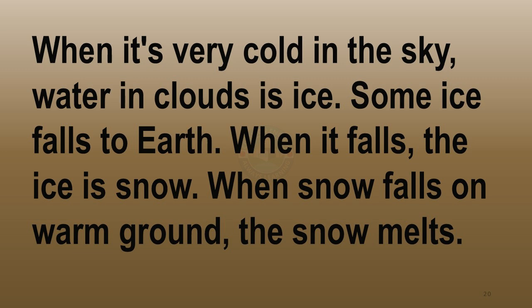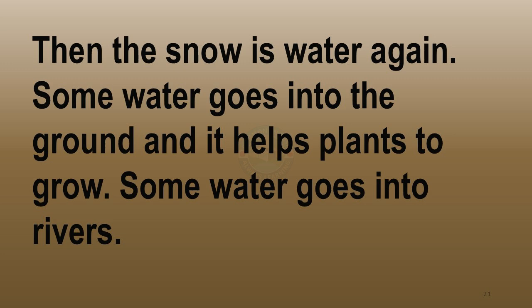When snow falls on warm ground, the snow melts. Then the snow is water again. Some water goes into the ground, and it helps plants to grow. Some water goes into rivers.